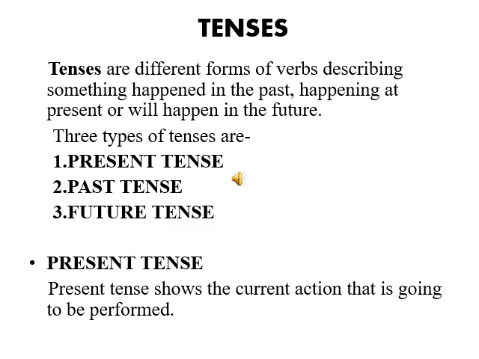Tenses are different forms of verbs describing something happened in the past, happening at present, or will happen in the future. Three types of tenses are: first, present tense; second, past tense; and third, future tense. Let us see what is the definition of present tense. Present tense shows the current action that is going to be performed.